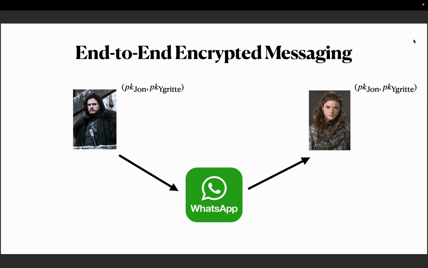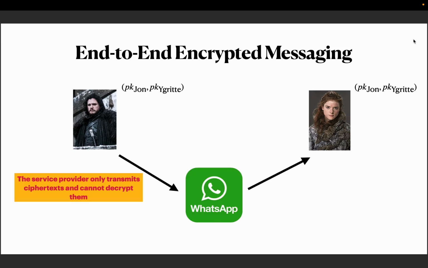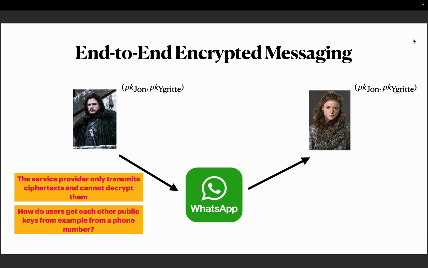So imagine John and Egret are texting each other on an end-to-end encrypted messaging app such as WhatsApp. As long as they have each other's public key, the service provider only transmits ciphertexts and cannot decrypt them. But the very fundamental question here would be, where do they get each other's public keys from?